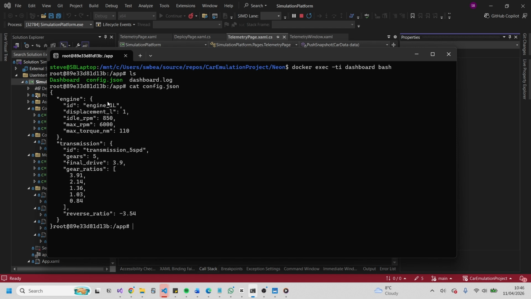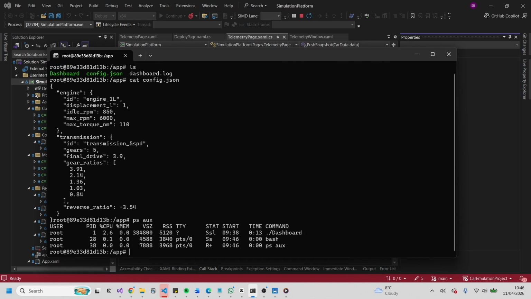So this is derived from the choices when configuring the car. So we've got an engine profile and a transmission profile. And we can also see what's running. So we've got the C++ compiled binary, which is running, and this will be the same across each container in a similar structure.